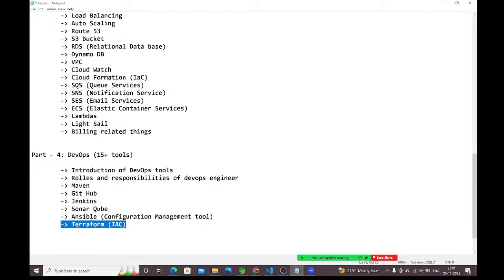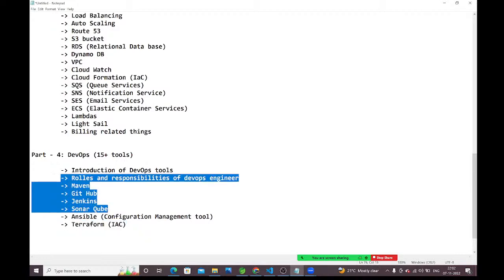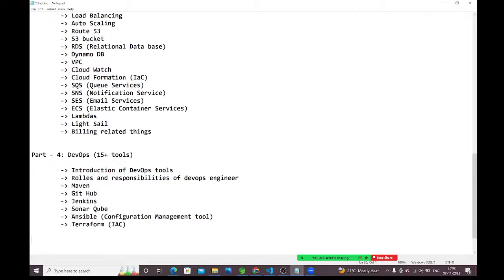Some of the people are working in Capgemini, some in Cognizant, guys. What are they doing? They are not doing all these things, just creating the infrastructure by using Terraform. That's it, guys. Some of the companies are asking about Terraform also. That's why here we are going to discuss Terraform, how to create the infrastructure by using Terraform. Once Terraform is completed, the very important tool Docker we are going to discuss.